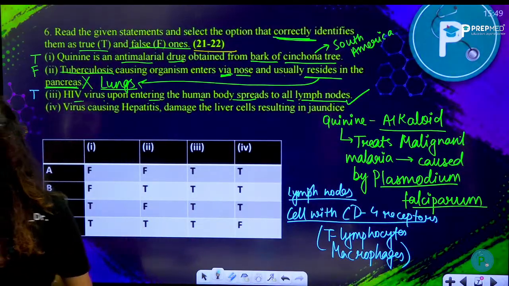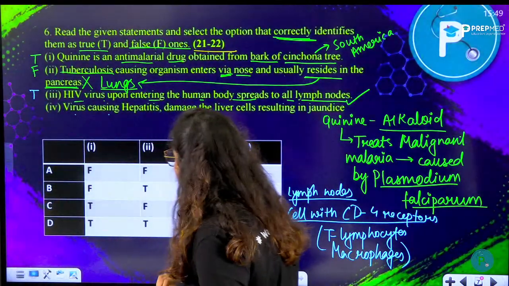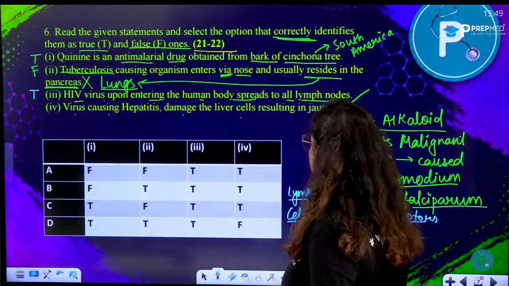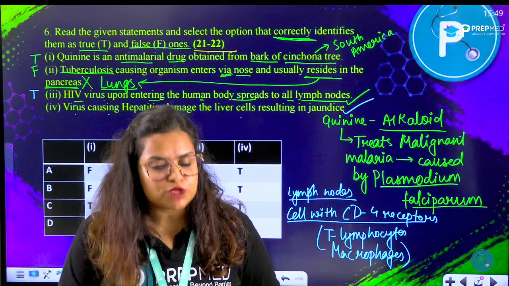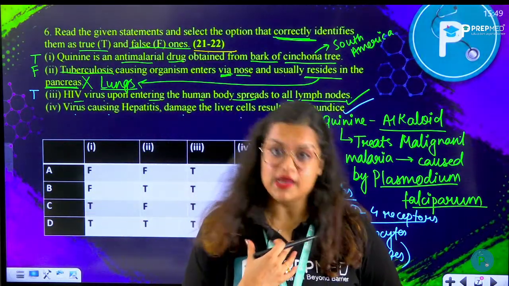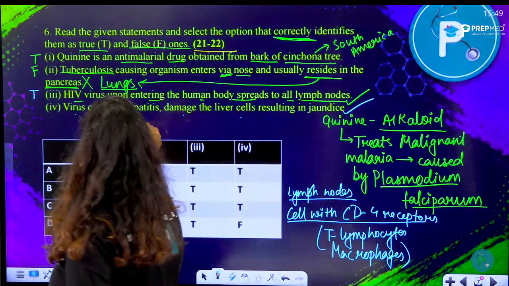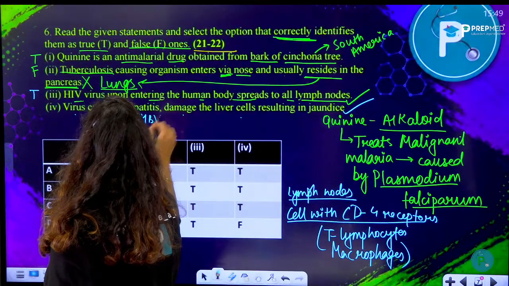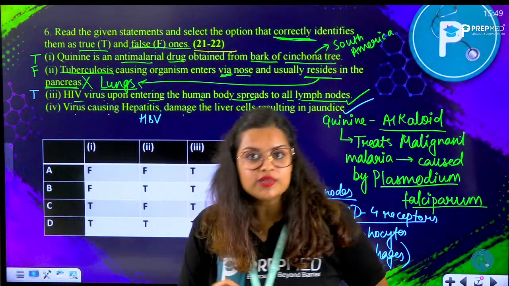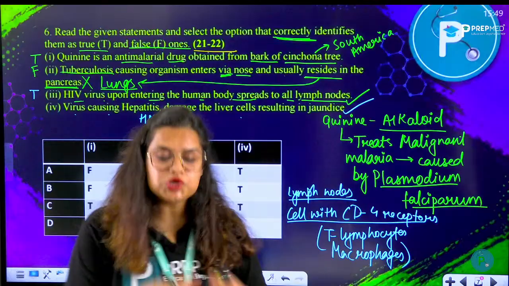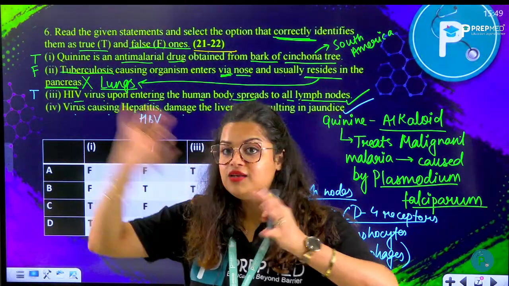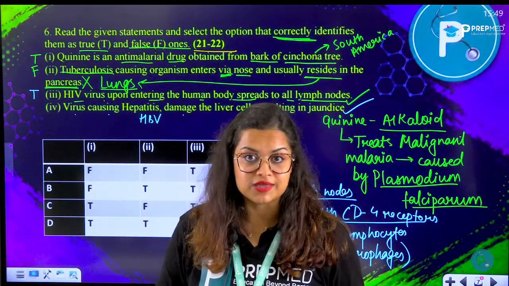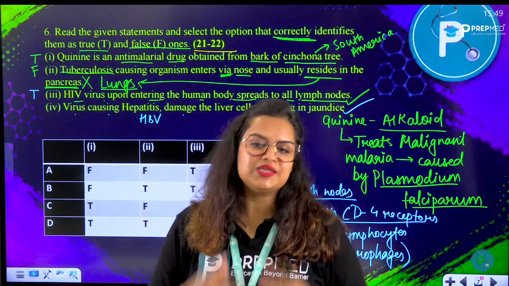This one is true here. Virus causing hepatitis damages the liver cell, resulting in jaundice. Yes, because the cells are getting damaged because of this hepatitis B virus. Hepatitis B is caused by hepatitis B virus. This virus attacks the liver cell. Those infected liver cells are now attacked by your antibodies, by your body's own immune system.